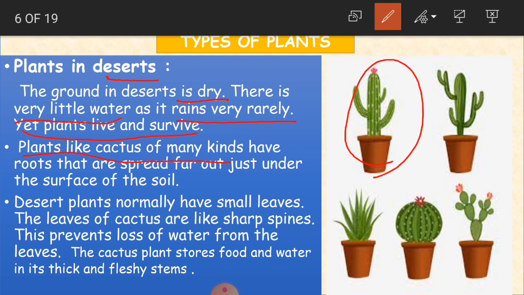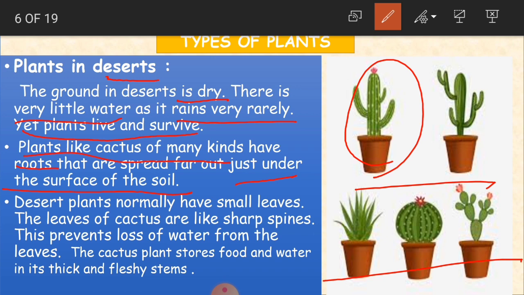As you can see in the picture, many kinds of the cactus family have roots that are spread far out just under the surface of the soil, like our normal plants. The roots spread far, in the sense they take much place to spread their roots.